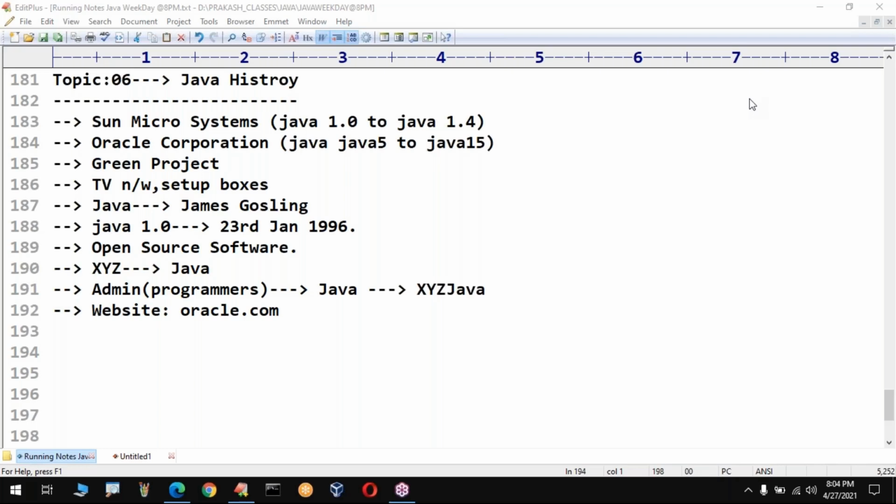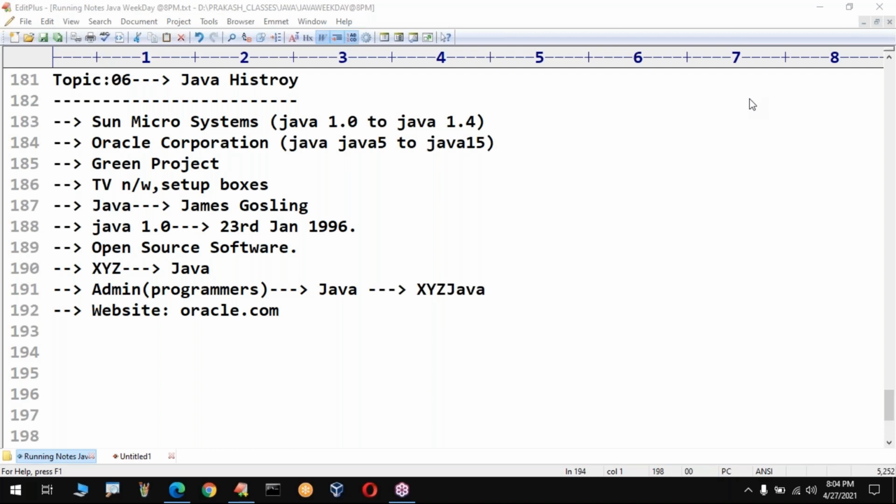Yes. So let me start the concepts. In the last sessions, we discussed many important points related to Java. Just two topics I covered: what is the difference between compiler and interpreter, and when we have to go for a compiler and when for an interpreter. That part we discussed clearly with some example programming languages.